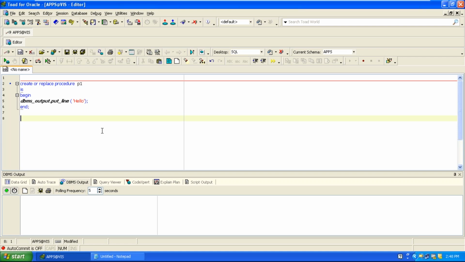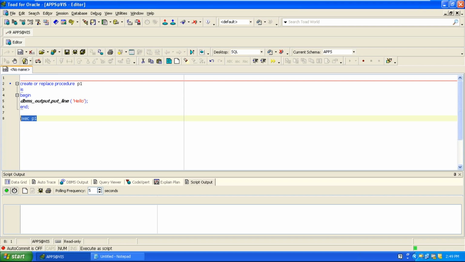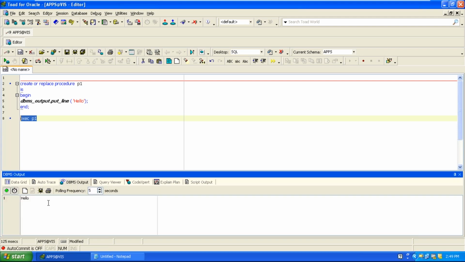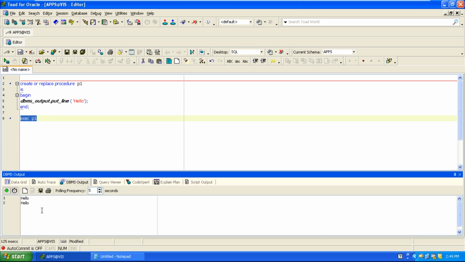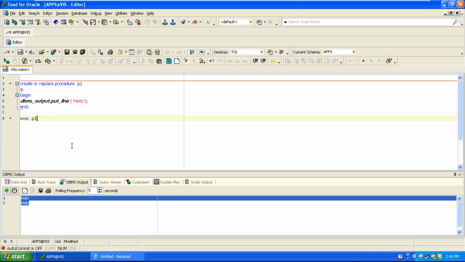Now how to execute the procedure? EXEC P1. This is one way of running the procedure. Are you able to get hello? Got it? Execute as a script. I want to execute one more time. Just highlight the code and run execute as a script. Again, the second time you got the output. Two times we have executed.